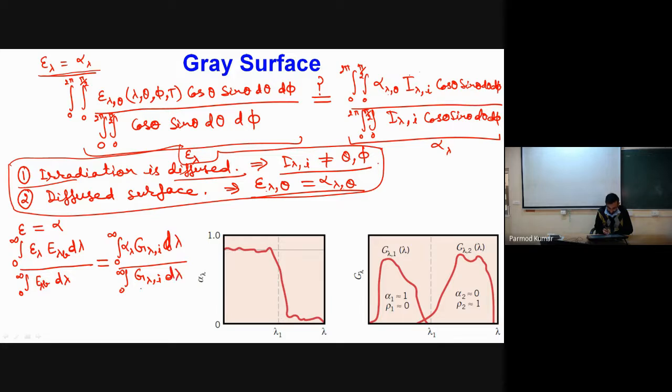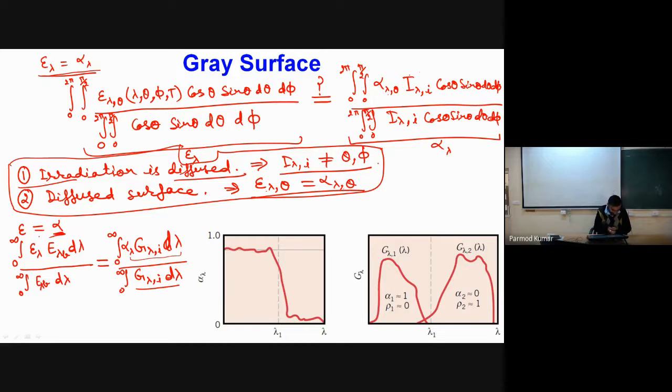So this is the total incident, and alpha times G lambda is nothing but the absorbed portion of the total incident. The absorbed divided by the total incident is our definition of alpha.